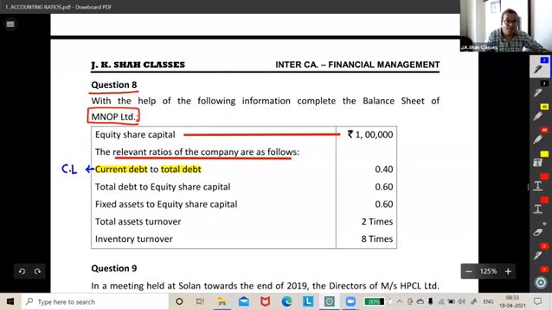Current debt means current liabilities. Total debt means debt plus current liabilities. So we are given different ratios. Total debt we have already written, so we're not going to write it again. And equity share capital is equity share capital. Fixed assets are given. Again, the ratio is given, fixed assets to equity share capital. Then you are given total asset turnover. Guys, you know this ratio. Total asset turnover.